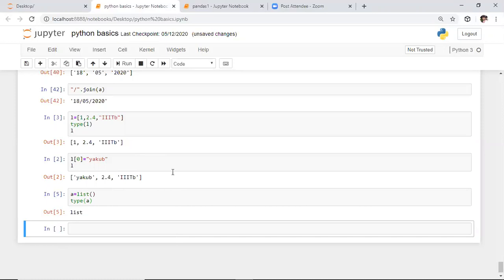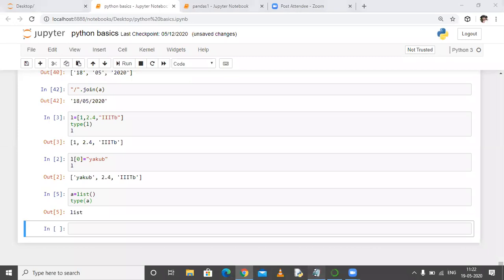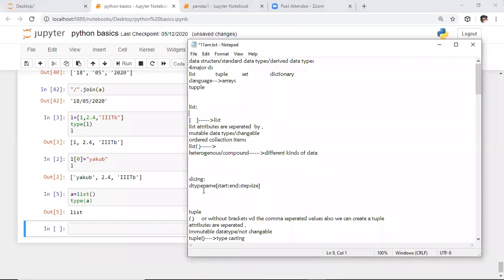That is about the basics of list. After this, you are already aware of basic slicing, how to slice the attributes corresponding to each and every data type. Yesterday itself, we saw this syntax. To slice a specific portion of any data structure, we need to use this standard syntax only. In this, first we need to specify the data type name, the name with which you defined the data.